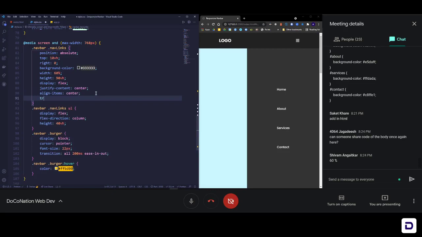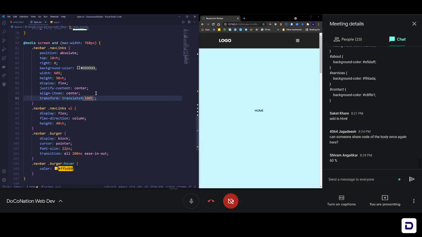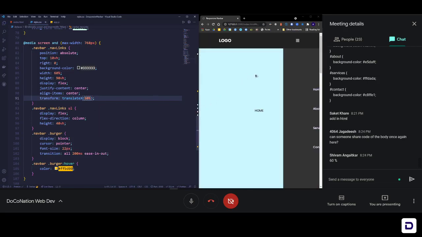So all you need to do is write transform translate. Okay, transform translateX, that means in the x axis. All of you know, right, what x axis, y axis, and z axis is. I hope all of you know that. Okay, x axis is basically horizontal, y axis vertical, z axis is something that comes out of the screen. Okay, imaginary axis. So yeah, x axis, and how much should it go? It should go 100%. If I do that and save it, you can see what happened. It is now not visible on the screen because it has been pushed. Let me just make it 50% so that you can see it. You see what's happening? It is being pushed towards the right, and that is what we want.